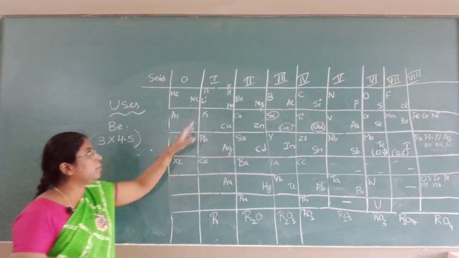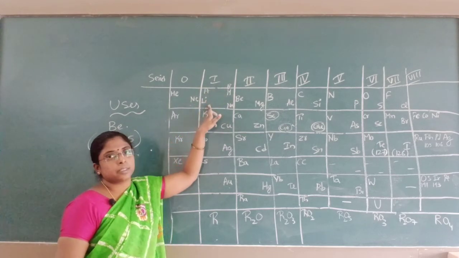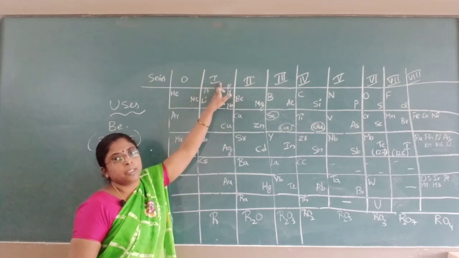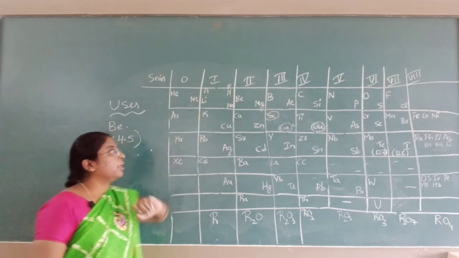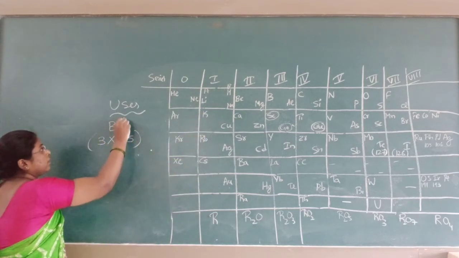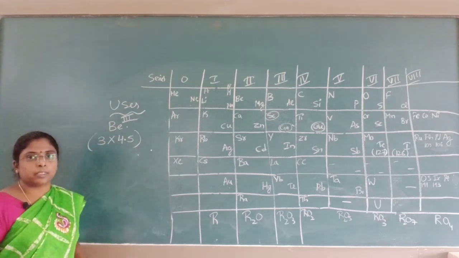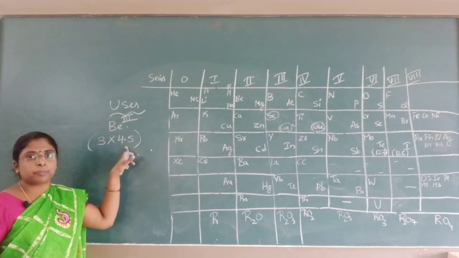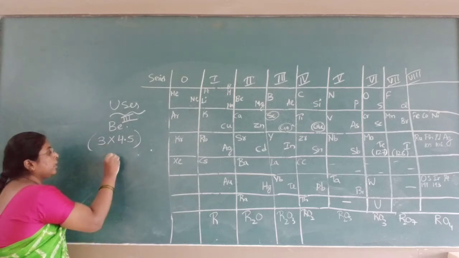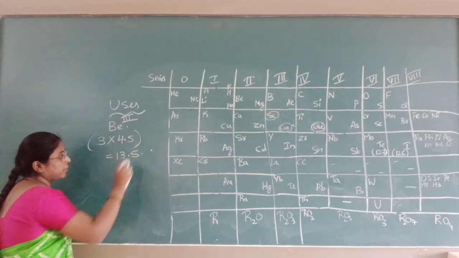I told you the group of an element is given by its valence: lithium's valence is 1, hence it is in the first group. Beryllium was first placed in the third group, so its valence was considered 3. Its equivalent weight was 4.5; when we multiply, it is 13.5.